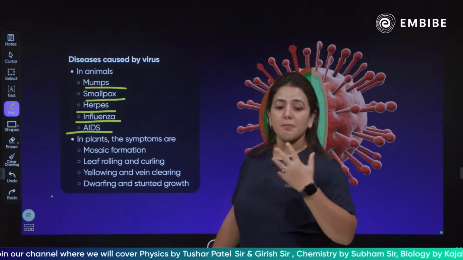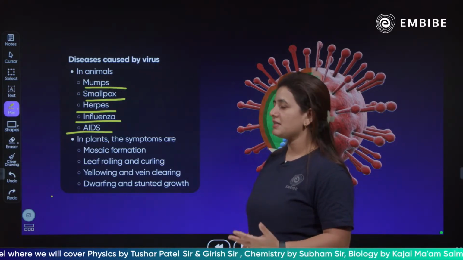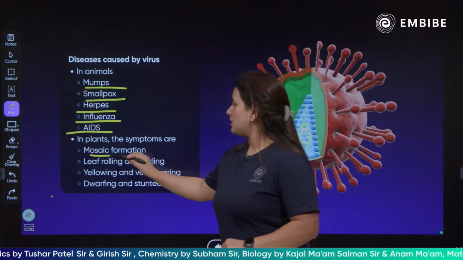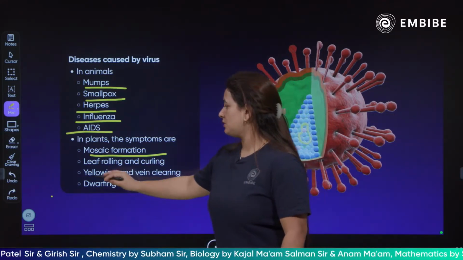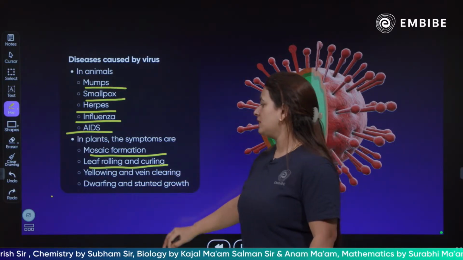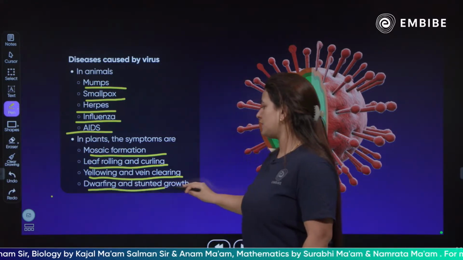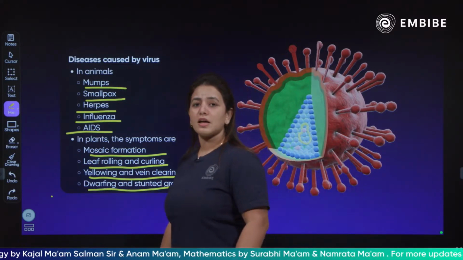And yet the plants are also not left from the infection of viruses. The plants are also being infected by the viruses, and the symptoms of the diseases caused in the plants are mosaic formation, leaf rolling and curling, yellowing of veins and clearing, dwarfing and stunted growth.